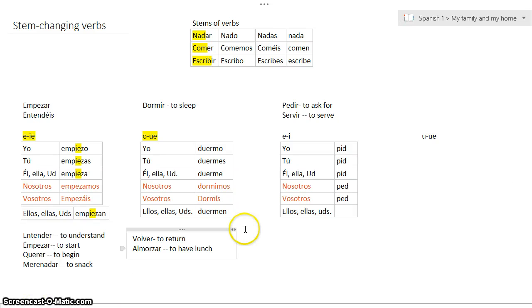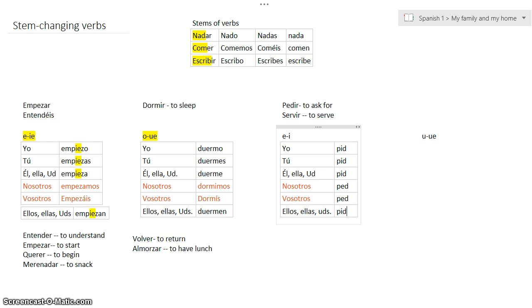Okay, and here, as I was saying, you've got pide. So again, stem change E to I in every form except nosotros, vosotros. Remember that these conjugations, pido, pides, pide, piden, started off as ped, like the verb pedir.